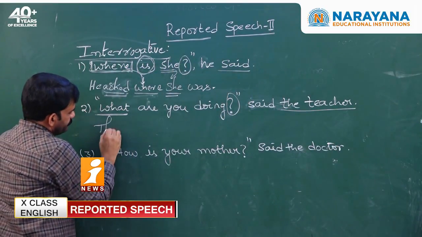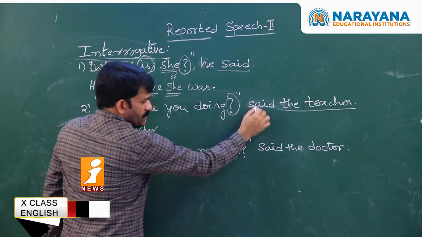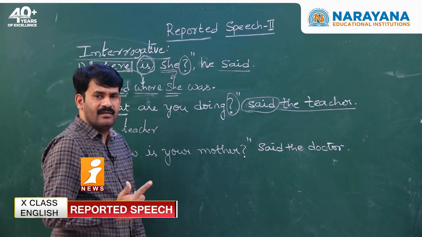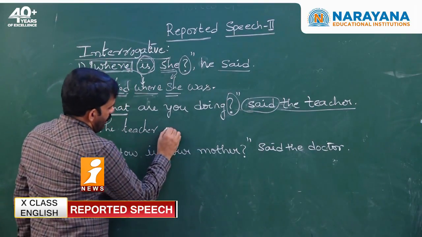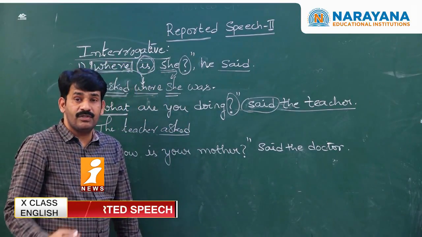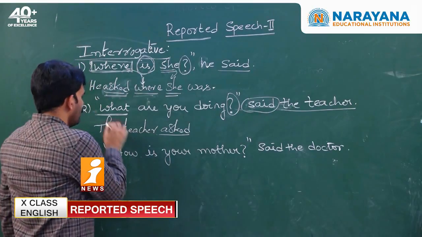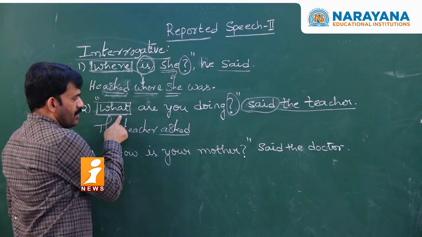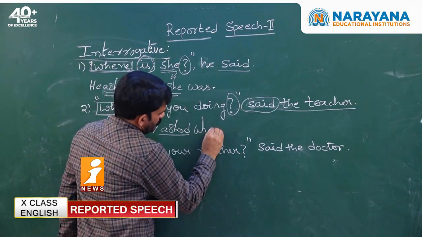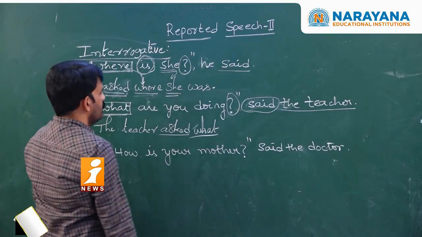So the teacher said or said to in interrogative. How do we change? Asked, inquired, questioned. Very good. The teacher asked. Once after writing the reporting verb, what are you supposed to do? You need to take a suitable conjunction. What is the suitable conjunction? As it is an interrogative sentence with the WH question, the same WH word you need to take as the conjunction. So it is what. What has been taken as it is. We are not going to change it.